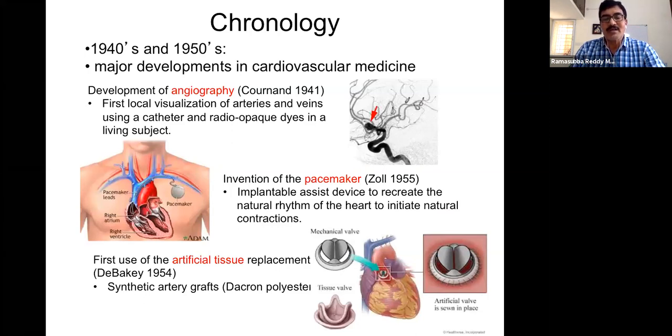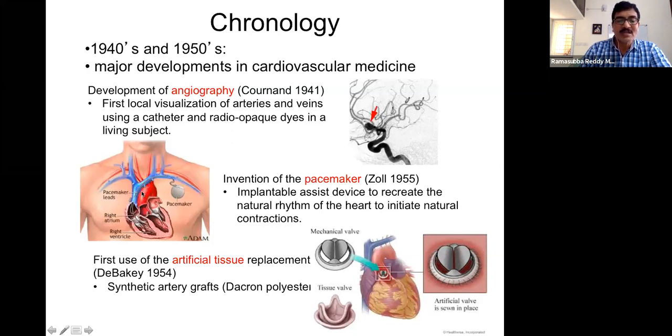But if we want to know whether the functionality of the heart is going well or not, all that we need is whether the heart is getting proper blood supply or not. So that is done by angiography. Angiography is meant to visualize the blood vessels in the heart or maybe in any other part of the body. But angiography was mainly developed first for the heart vessels.